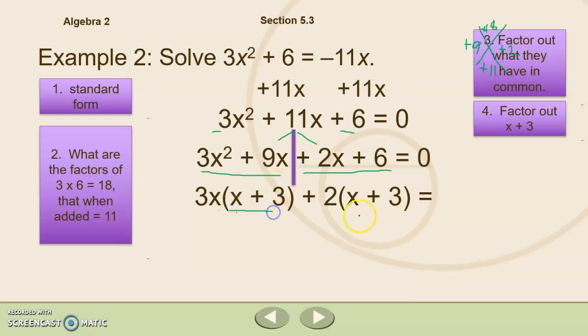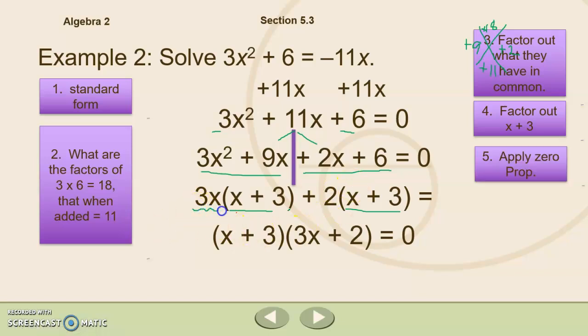You see that we've got identical binomials here. That's one of our factors. And our other factor is the part that we removed, the greatest common factor, 3x and 2. We'll then apply the zero product property, which says that one of these factors must be equal to 0, since the whole thing is equal to 0.